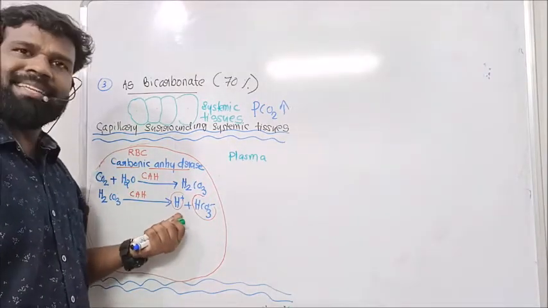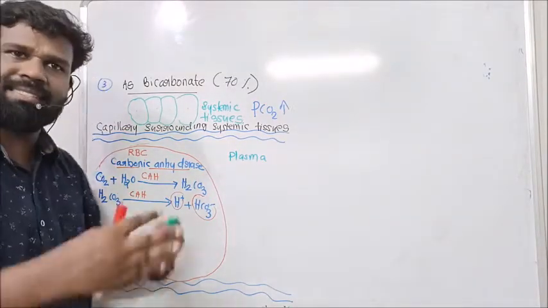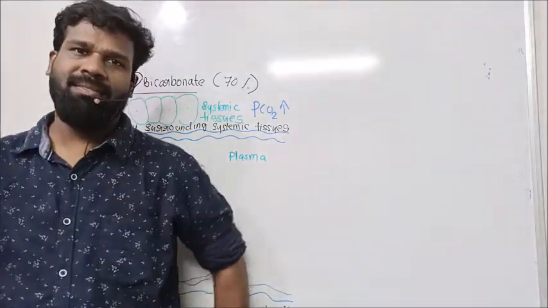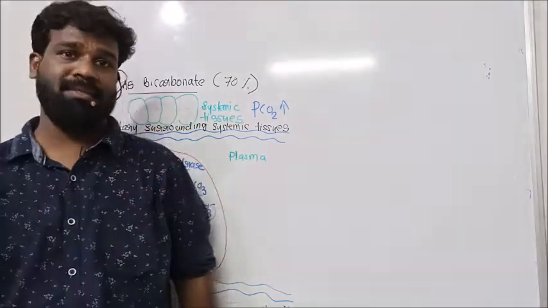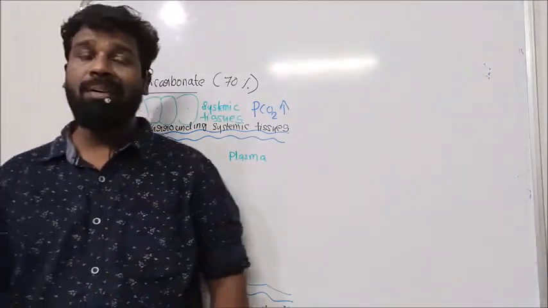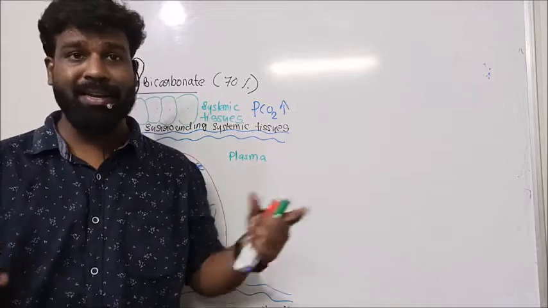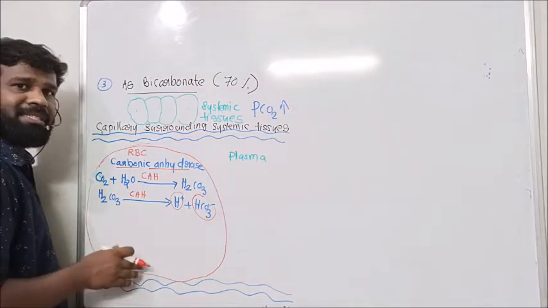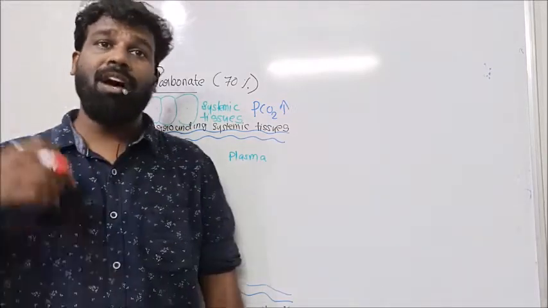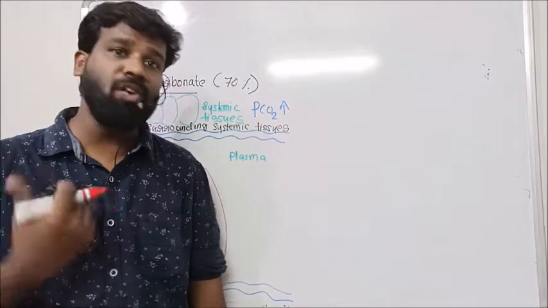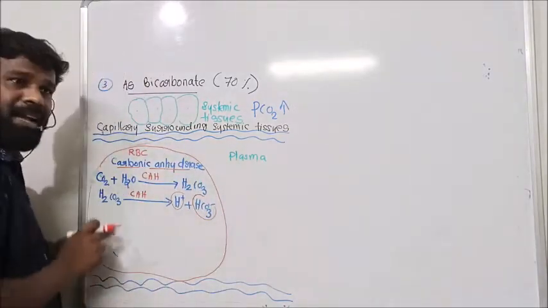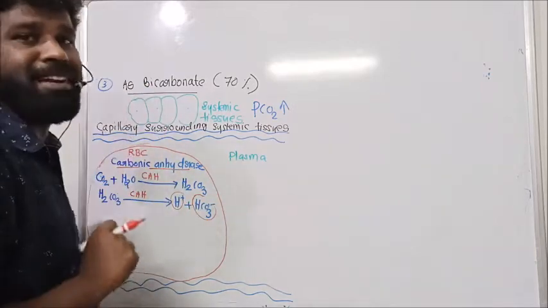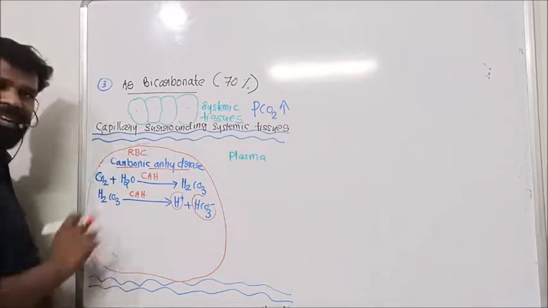See, when this H plus or proton is released, what happens? The pH of the blood declines. The blood becomes more acidic. But we know we have different types of buffers in our blood for maintaining the pH of the blood. Different types of buffers in RBC also. RBC has buffers like bicarbonate, hemoglobin, etc. See here, RBC has a buffer like hemoglobin. Hemoglobin acts as a buffer in our blood.